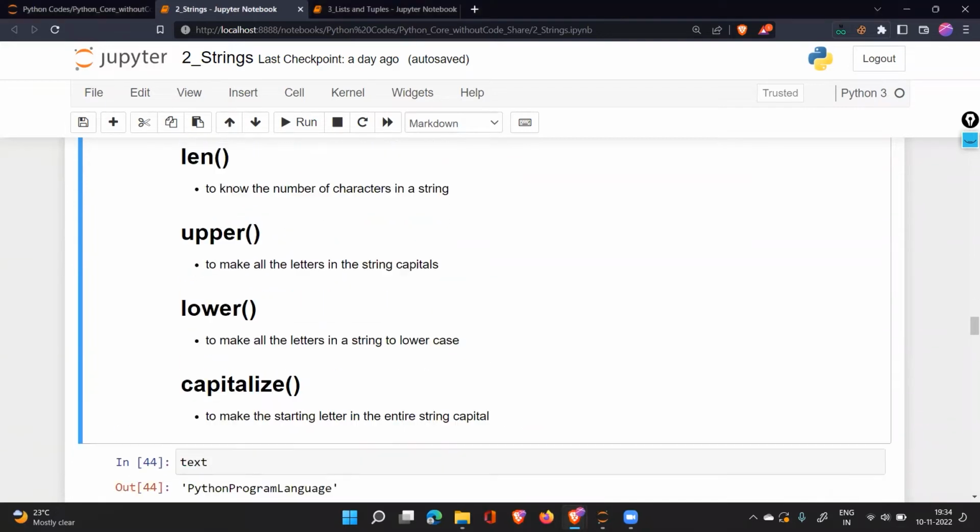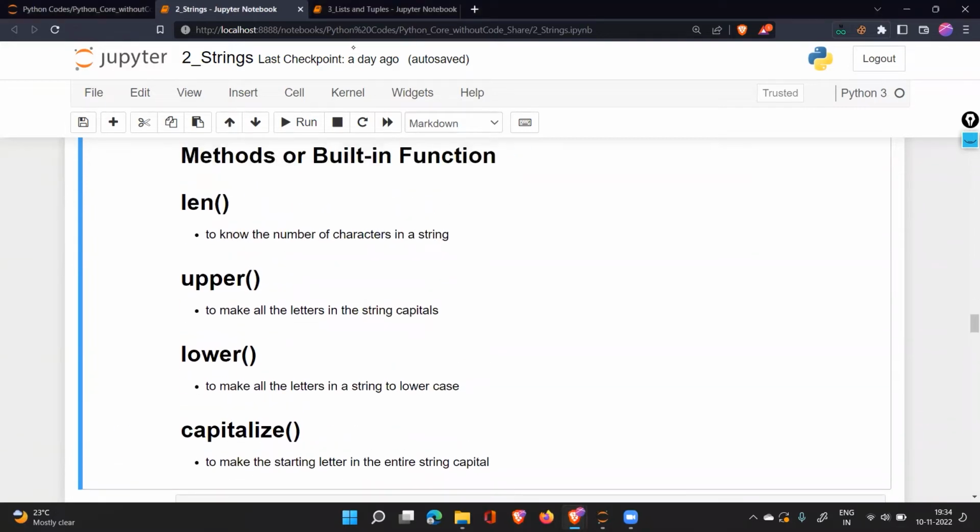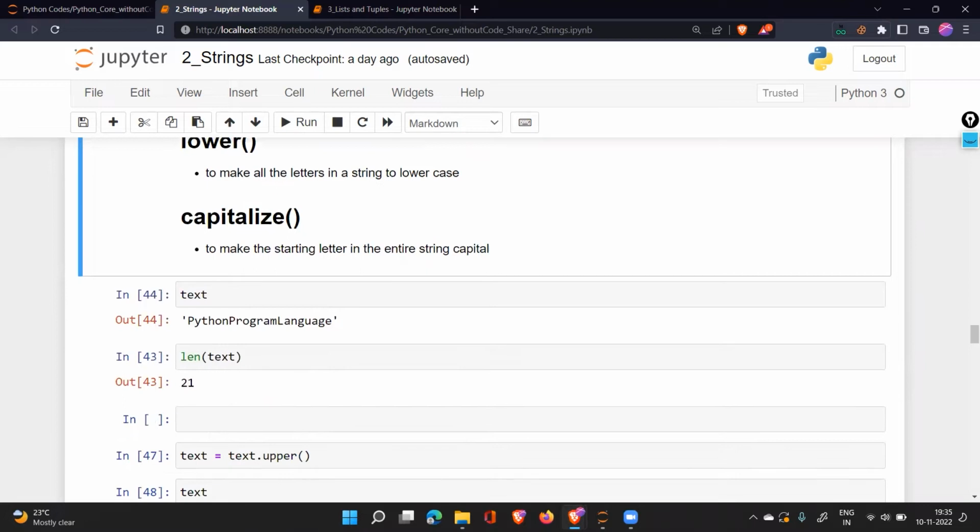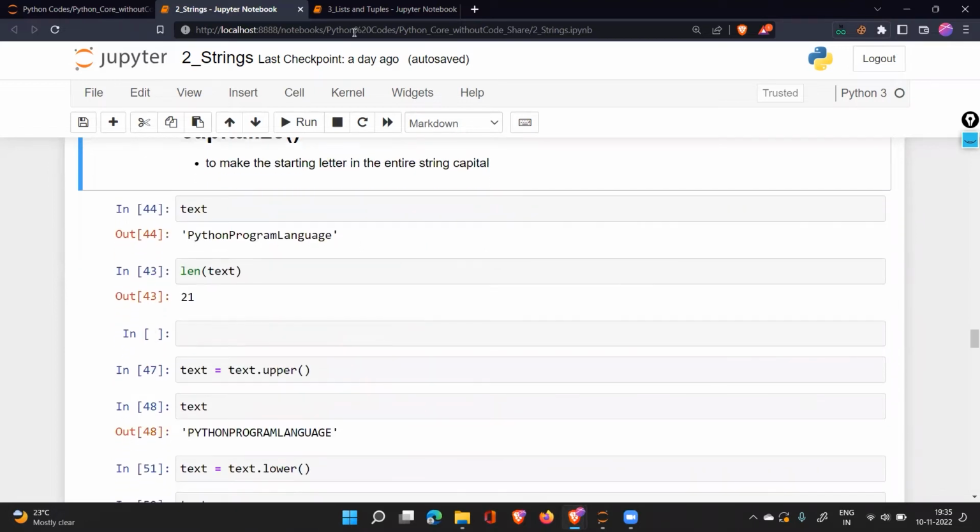Now, yesterday we were talking about some of the methods or built-in functions that are there. What do we mean by built-in function? What do we mean by methods? I'll explain that in the further sessions when we talk about the functions and methods. But for now, just understand that when we take a text data, if you want to do something on that, or if you want to get some information out of that string, we can take help of these methods or built-in functions.